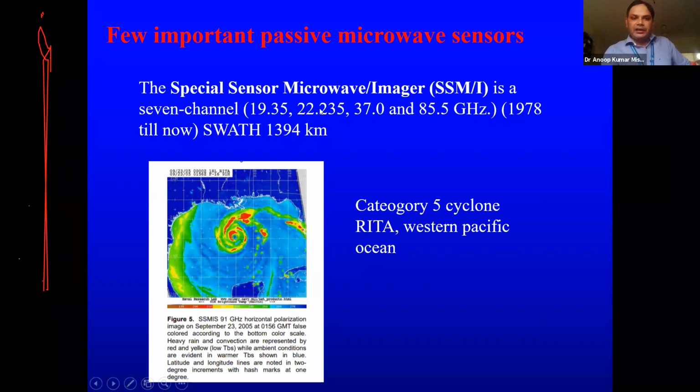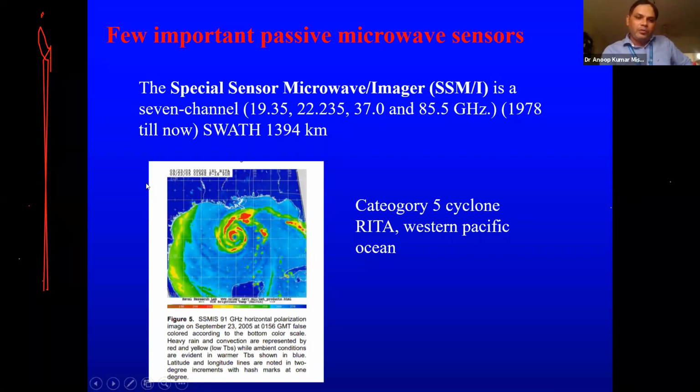When I say 7, at 19.35 it is both, I mean, it is polarized, so vertically plus horizontally polarized signal here. This 22 is the water vapor absorption, so here polarization is not there, and only one channel. Again at 37, 2 channels, plus here also 2 channels. So 2, 2, 2 plus 1, so 7 channels, but 4 frequencies. So SSMI is a 7 channel, 4 frequency sensor, and it has a very wide swath, 1394 kilometers.